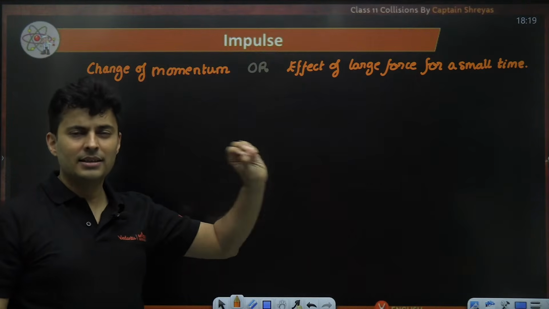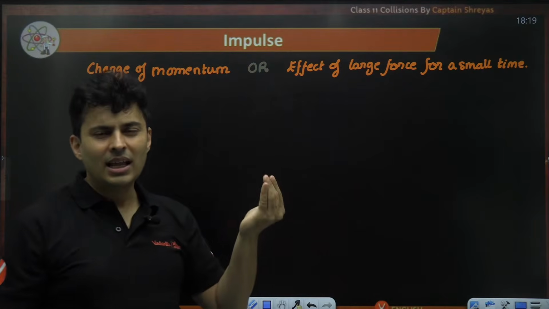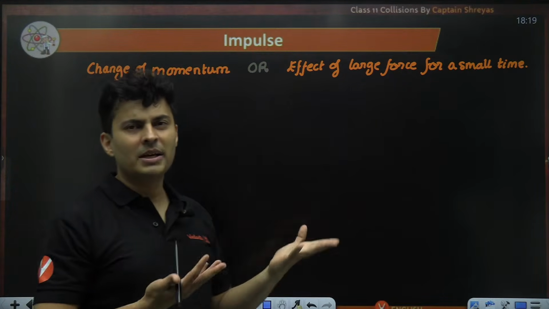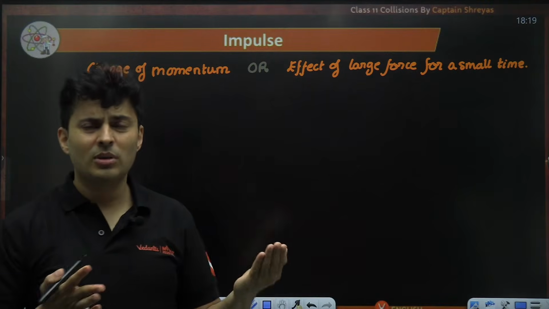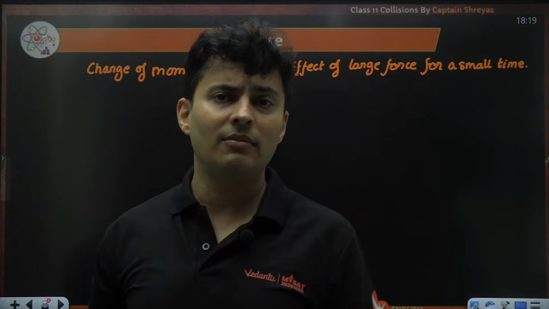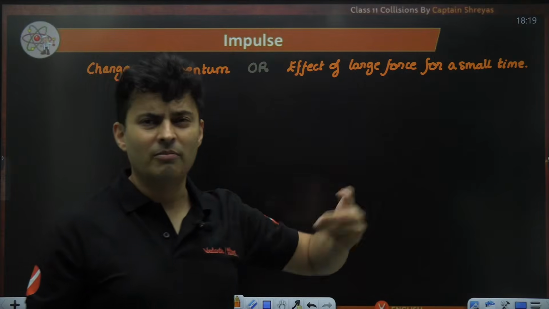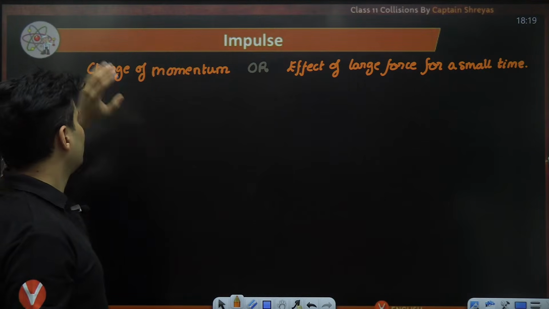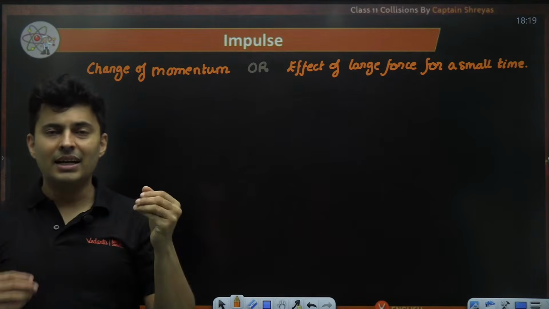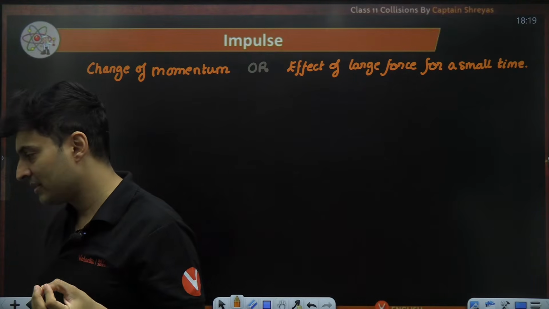You can just say it is the effect of force and time, but large is compared to other forces occurring near it. And small means there is no rule like how small is small. 1 hour, 1 second, 1 minute, it depends again on what you are comparing it with. So the change of momentum or the effect of a force and time, that is basically your impulse.